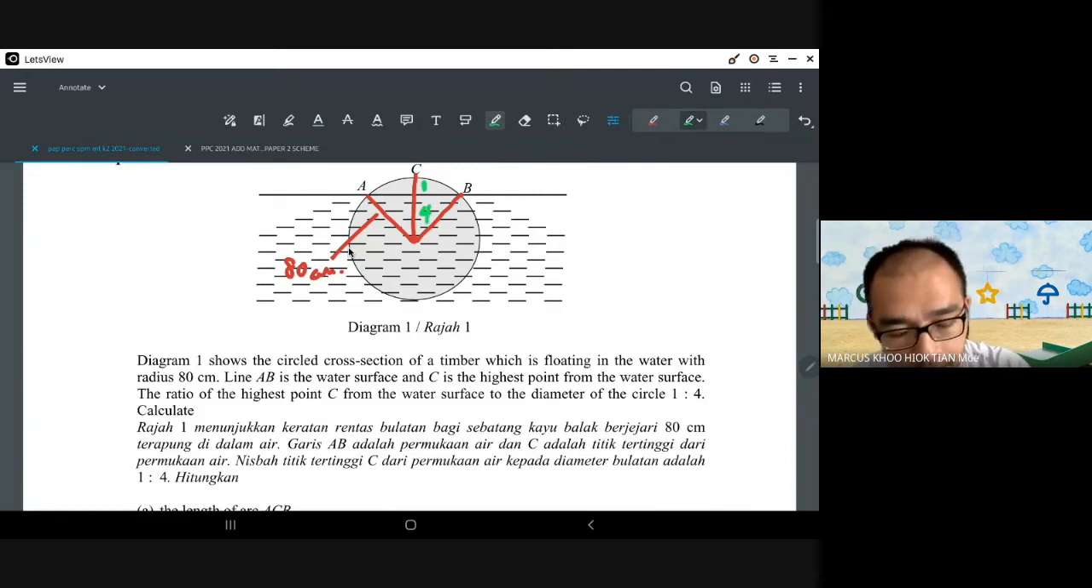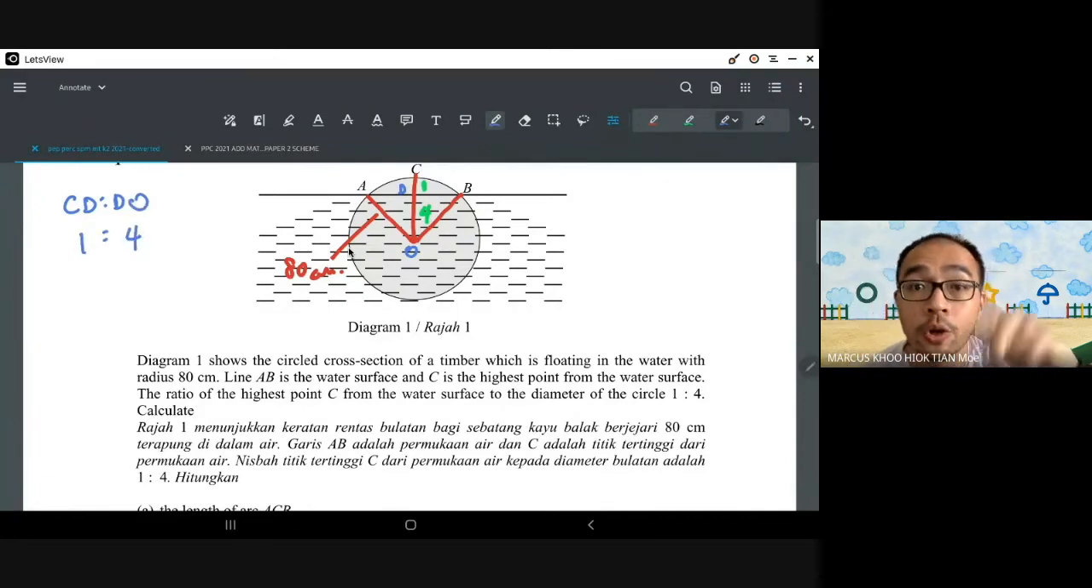Now I'm going to call this point over here, where this is O, letter D. So you can actually tell me that CD to DO is 1 to 4, right?